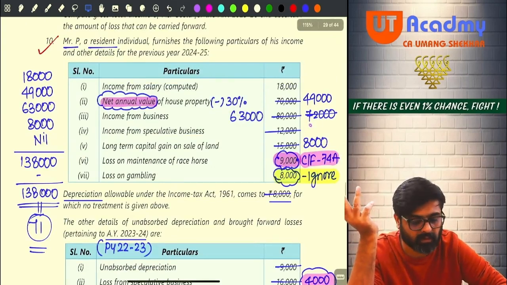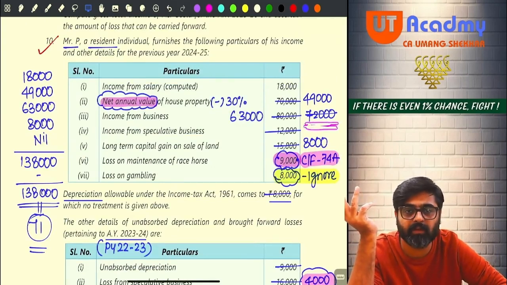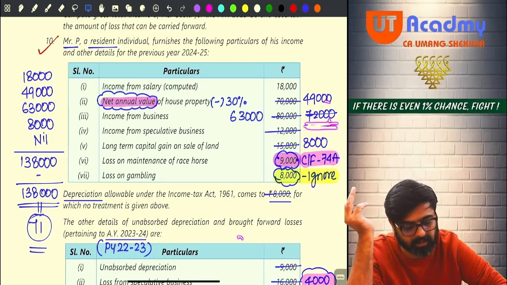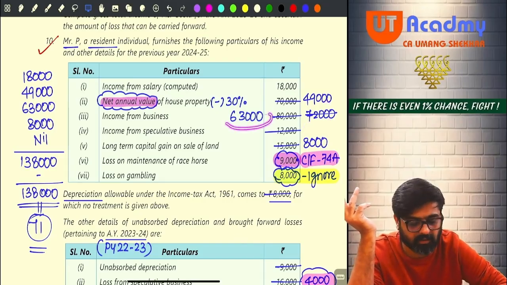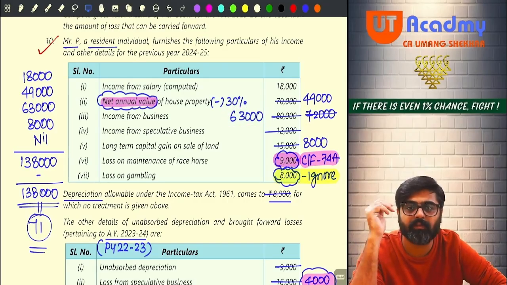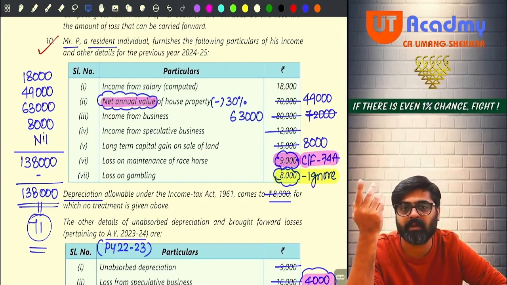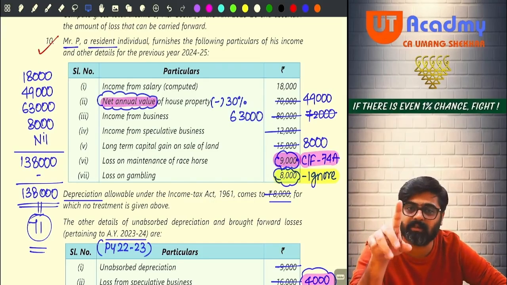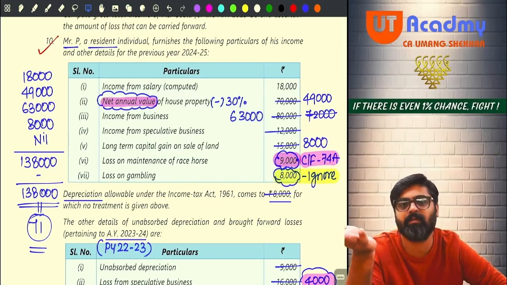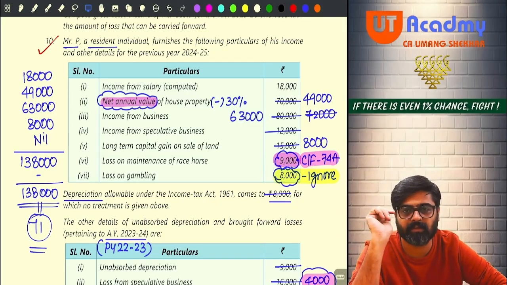You have 72,000 rupees of business income still remaining. Against that, can you set off that 9,000? Yes. Set off, and 63,000 business income will still remain. If there was no business income then that unabsorbed depreciation could have been set off against any income except salary. But since we had business income, we utilized the business income.